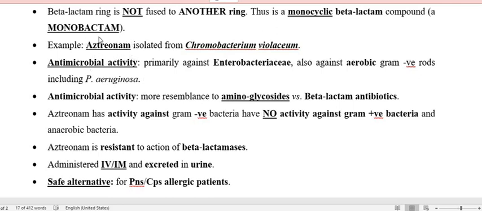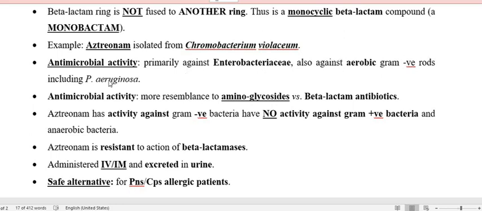Aztreonam's antibacterial activity is concentrated only on gram-negative bacteria, and that is why its activity resembles the aminoglycosides, because it acts only against gram-negative rods.